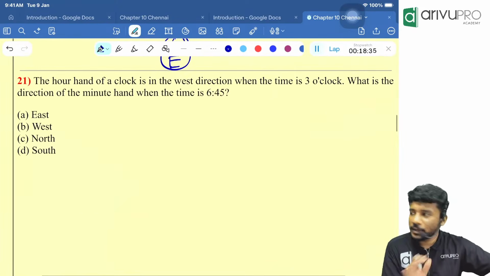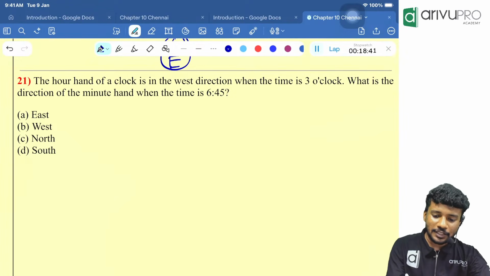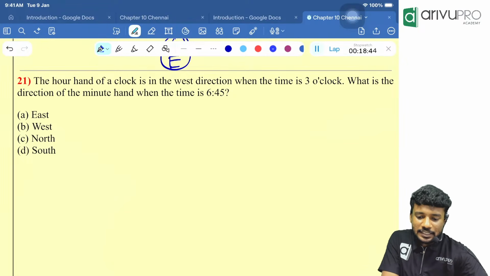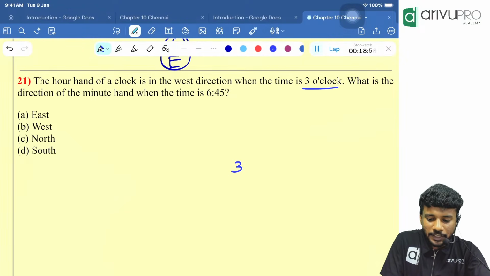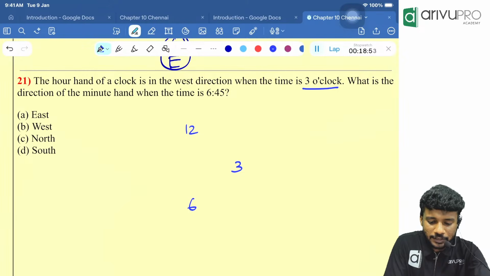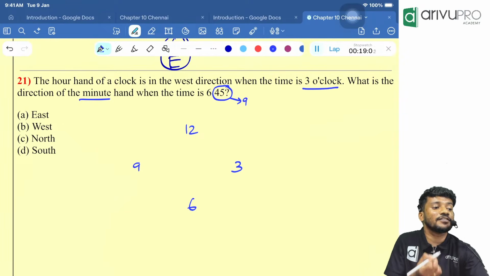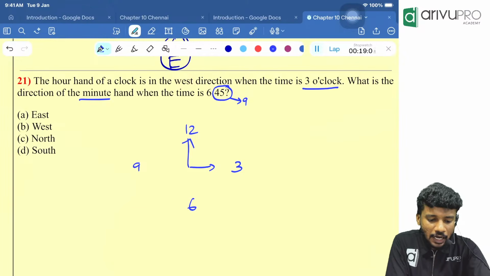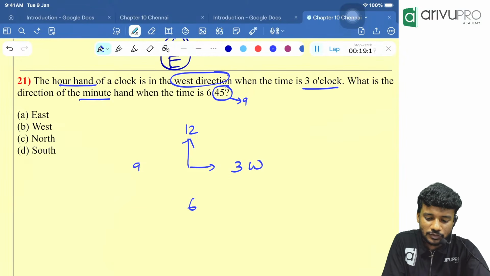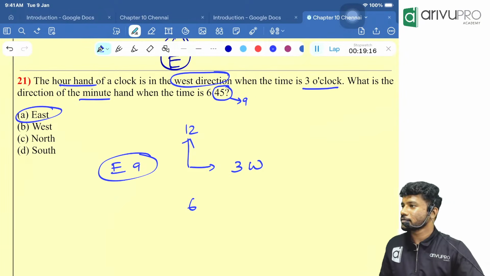Second last question from this type, people. The hour hand of a clock is in the west direction when the time is 3 o'clock. What do you mean by time is 3 o'clock? 3 will be here, 12 will be here, 6 will be there, and 9 is there. Then they are asking for the minute hand when the time is 6:45. 45 means we need to find the value of 9. Now 3 o'clock means 3 is here, 12 is here, then the hour hand points in the west direction. So this is west. Opposite will be east. So that is the answer. Answer is east.